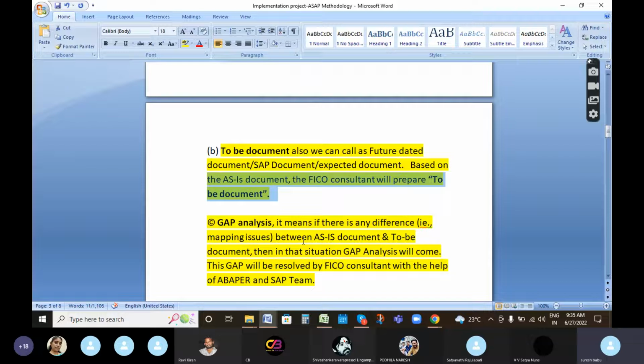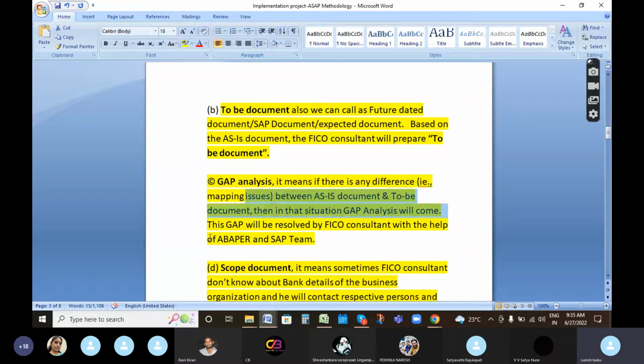And coming to gap analysis. Here gap analysis means if there are any mapping issues, that is, differences between the as-is document and the to-be document, that is called gap analysis. In that situation the gap will be resolved by the FICO consultant with the help of the ABAPer and the SAP team.